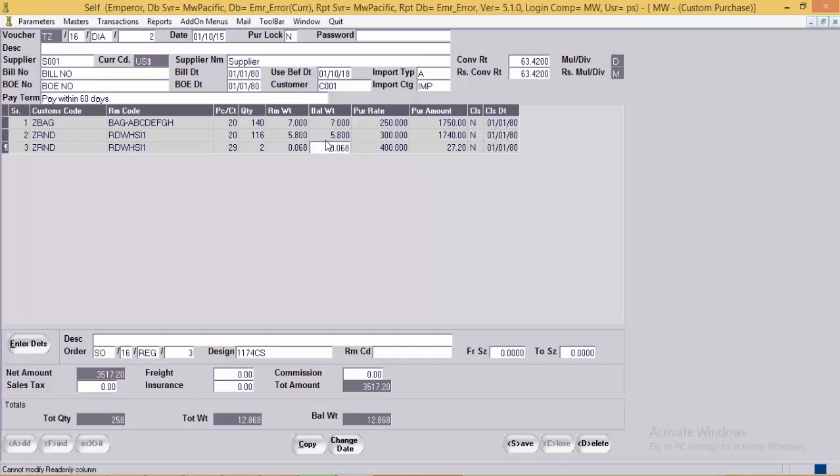And when the balance weight becomes 0 over here, system will automatically update the tag over here as yes and will get the close date also. The detail asked over here is same as the purchase entry. The total quantity, weight and the balance weight in the given voucher.